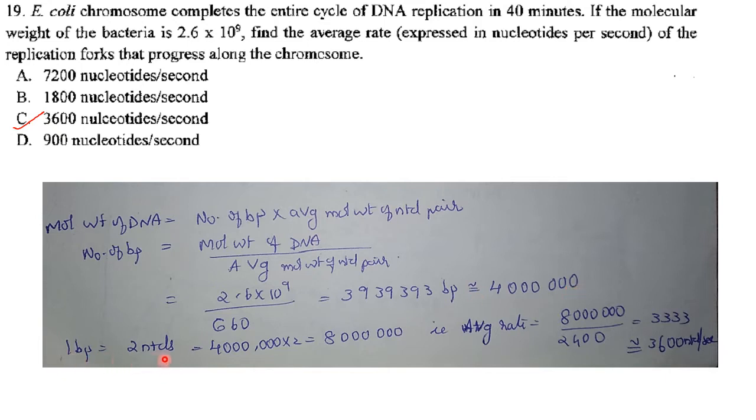Now one base pair is equal to 2 nucleotides. So these base pairs multiplied by 2 will be 8 million nucleotides. We need the average rate in nucleotides per second. Here the time is 40 minutes. Convert 40 minutes to seconds, multiply by 60 and you get 2400 seconds. Divide 8 million by 2400, and you get approximately 3600 nucleotides per second. Answer is option C.